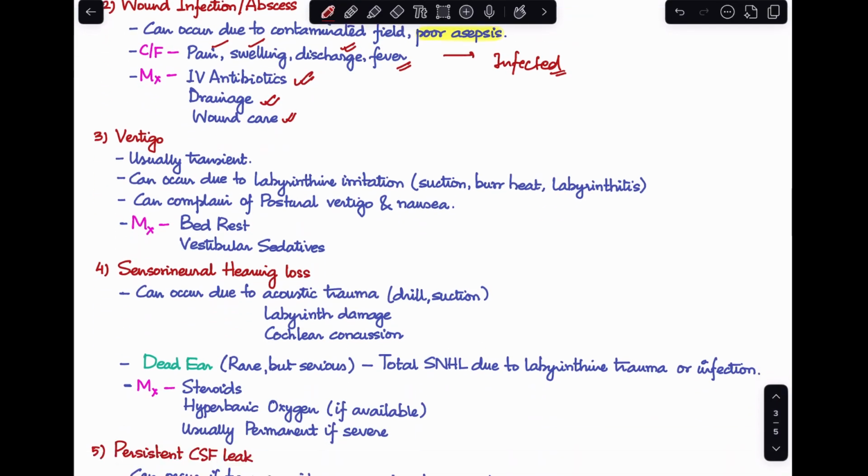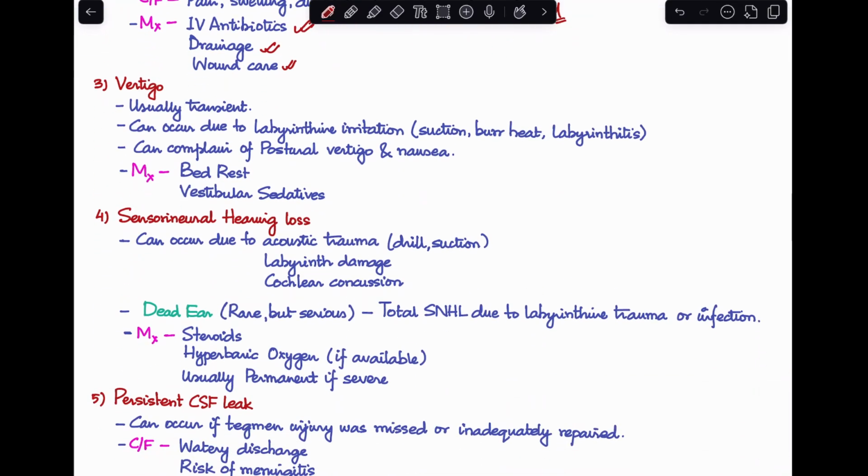Next, the patient can also have vertigo, but usually these cases have vertigo which is very transient in nature. And this cause of vertigo can be because of labyrinthine irritation during the time of surgery, due to either the presence of suction near the labyrinth or due to the heat dissipating from the burr, or it can even be because of labyrinthitis. These patients will usually complain of postural vertigo and nausea, and we treat them by giving bed rest and vestibular sedatives.